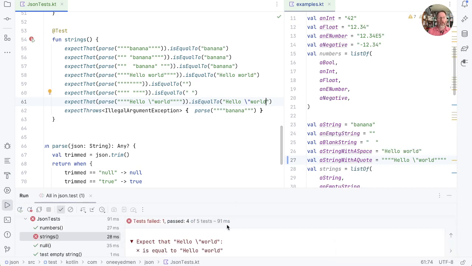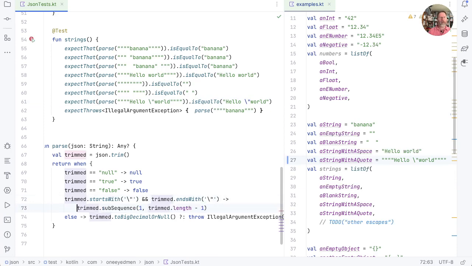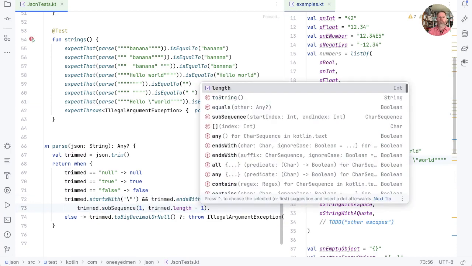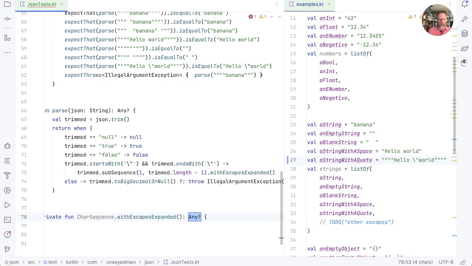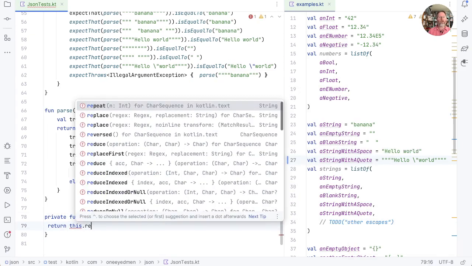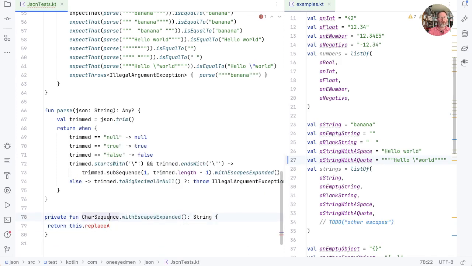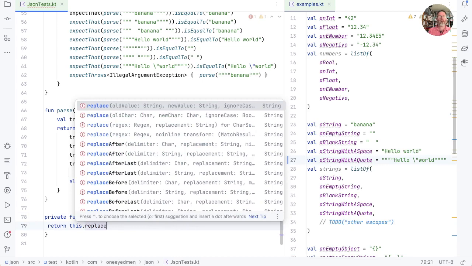And I'm right. What we actually got is that we didn't escape this backslash quote. So we left the backslash quote in there rather than having a quote in the middle of our string. Now we're obviously going to have to do a better job at some point, but I think for now we can probably just say with escapes expanded, make that come into existence. This wants to return a string, and I think this is return this, replace. We don't have replace all on char sequence, but I think we do on string. Replace, there we are, replace old value, new value.